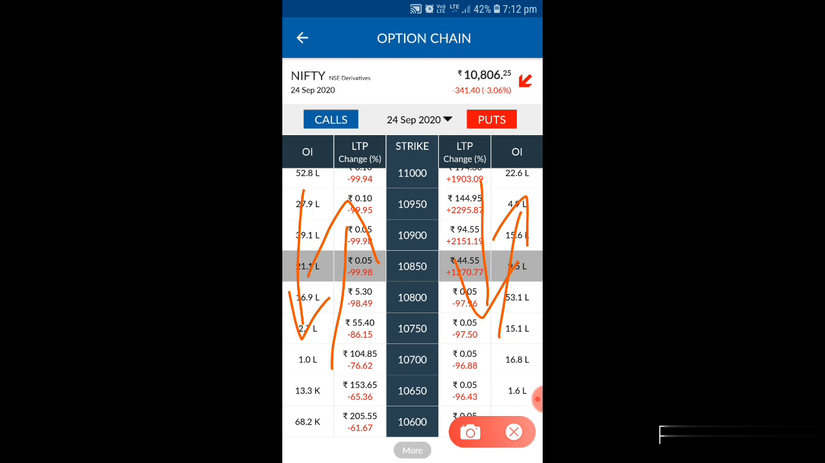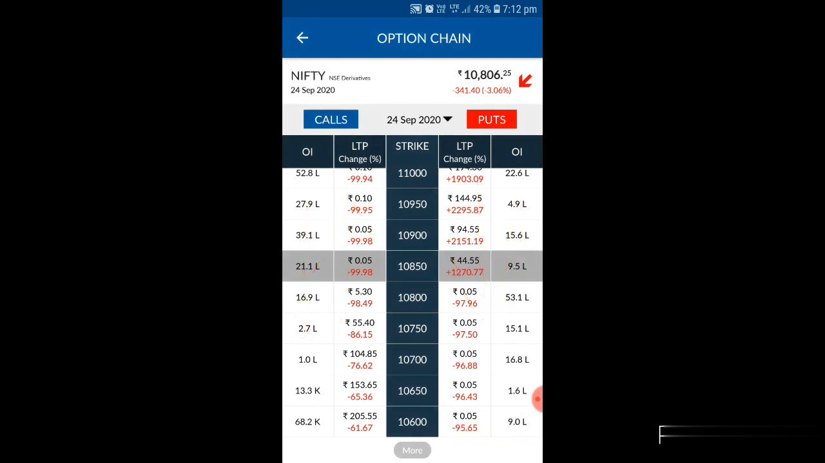The second thing is that we have to identify the strike price, where we are going to trade. How do we identify the strike price? The first thing is that you have to see Nifty's future value. Currently you can see 10,800 is the current value of Nifty. Where is this 10,800 coming? You can see it is coming in the middle here. So here you have to select the strike price. This will be the current strike rate of the Nifty.